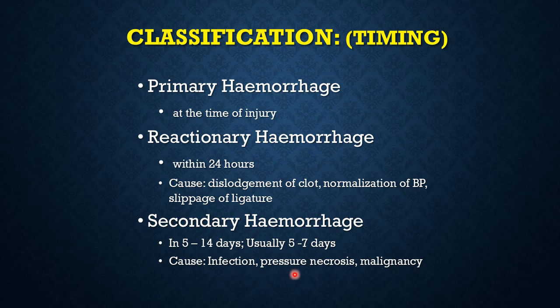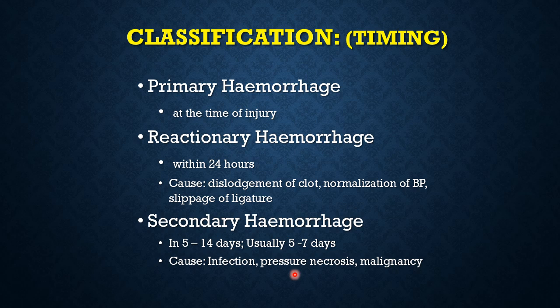Then the presence of your tight dressing or the plastic or rubber drain that you have placed in may be impinging on a blood vessel, and over days it can necrose the wall of the blood vessel and lead to bleeding.